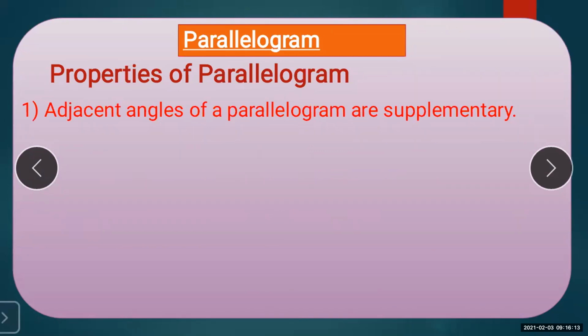See students, now you must be thinking why I have taken that revision slide, because all these words, opposite sides, adjacent angles, are coming as you move ahead. So your first property is what? Adjacent angles of a parallelogram are supplementary. Supplementary means what? 180 degrees. So the adjacent angles of a parallelogram are supplementary.